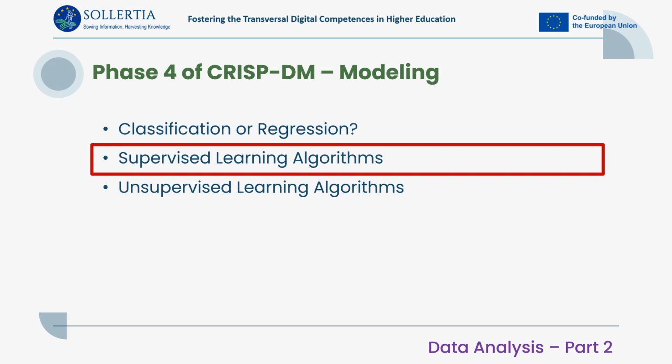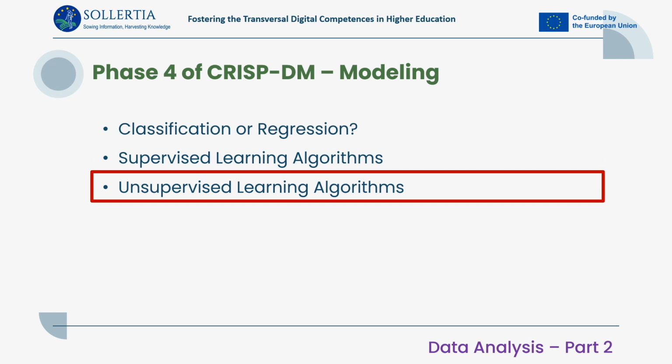Examples of supervised learning algorithms include, for regression, SVM, gradient boosting regressor, regression trees, and similar. For classification, logistic regression, decision trees, random forest, and similar. We do not always have the luxury of having a target variable with known values. In such cases, we have to resort to unsupervised machine learning algorithms. Examples of such algorithms include k-means clustering, Apriori, FP-growth, self-organizing maps or SOMs, and similar.